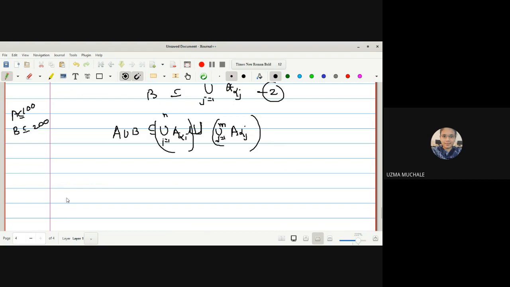So from equations 1 and 2, suppose A is covered by some 100 sets and B is covered by some 200 sets. So what can we say about A union B? It will be covered by the union of A alpha k, where k runs from 1 to t. What is k now in this case?